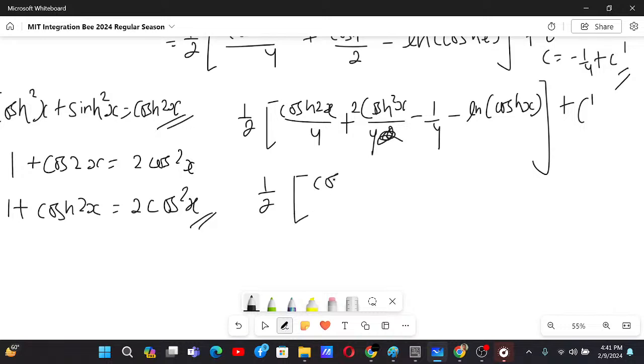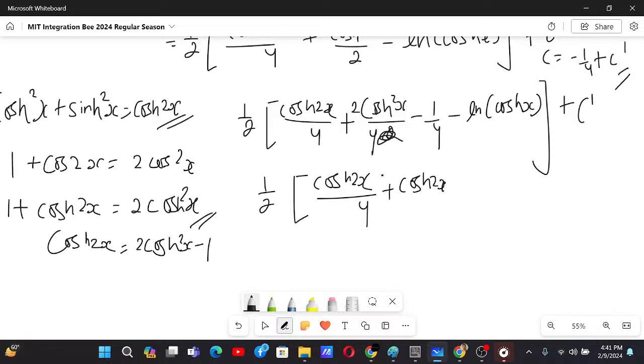Now we know that this is cos 2x by 4. Over here also we have cos 2x by 4, because cos 2x is 2 cos²x minus 1. That's why cos 2x by 4 minus ln of cos x plus c dash.